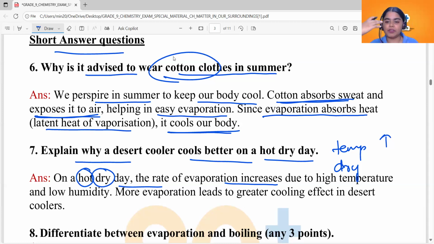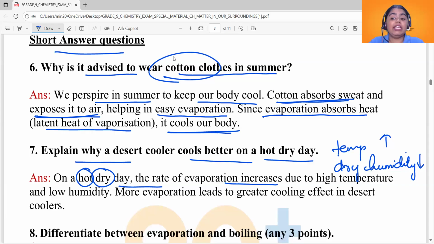If you have dry air, you have low amounts of water vapor in the air. And if you have humid air, you have larger amounts of water vapor in that air. So if the air is dry, it means humidity is less. Now, don't you feel like these are the conditions required for an increased rate of evaporation?